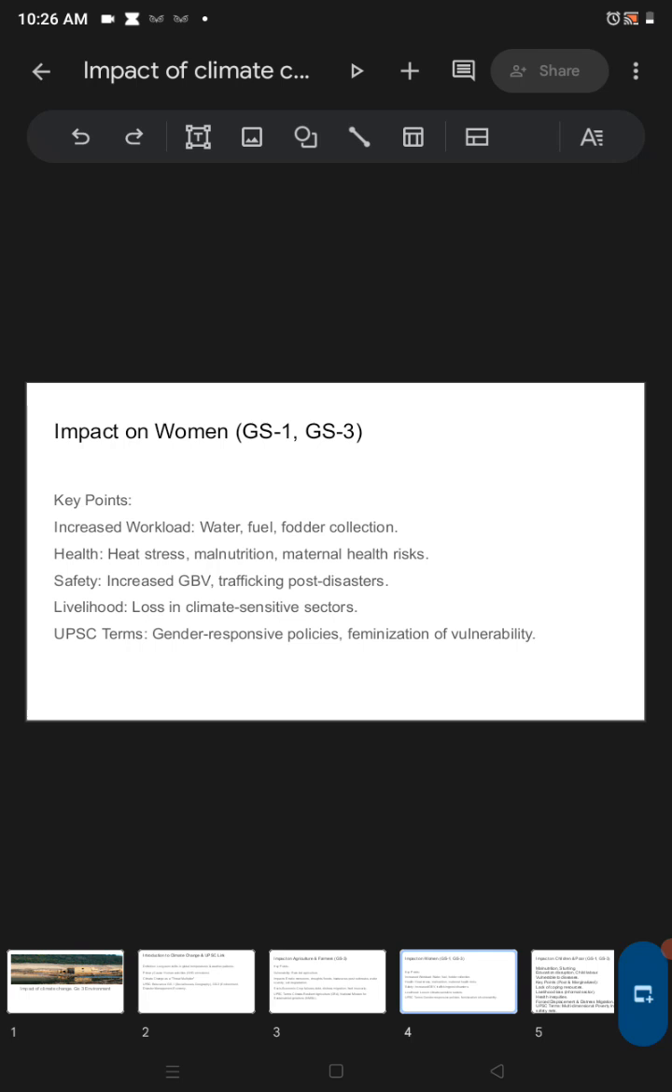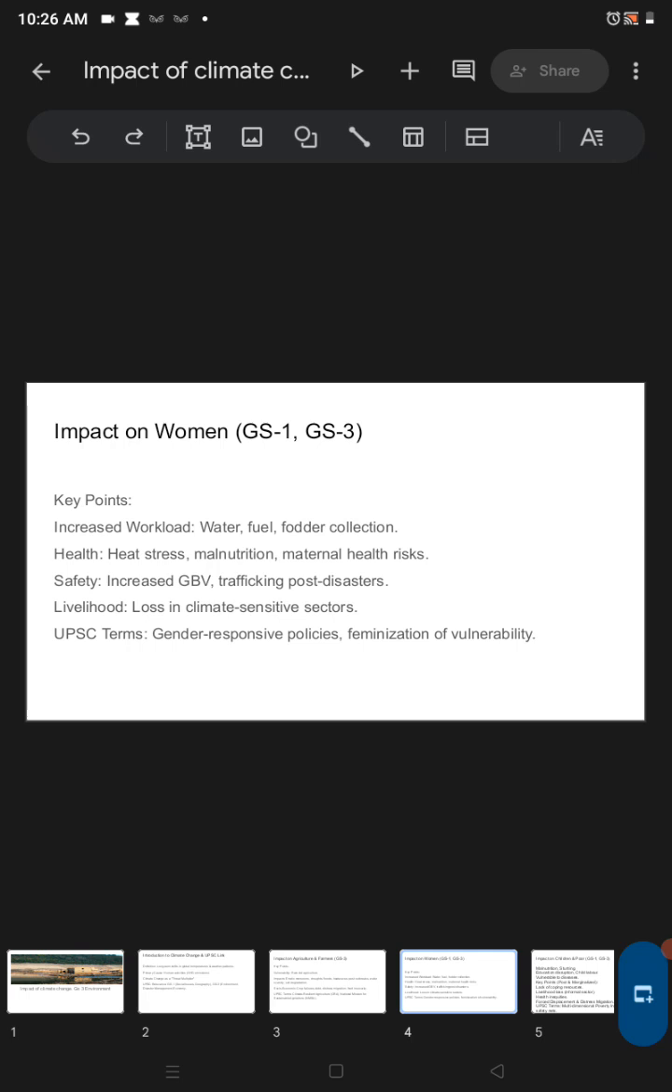And if they do this much tedious work, what will happen? Their health will be impacted. The heat, they face more stress and malnutrition because of poverty, and as I told, the crop failure, so there will be some kind of malnutrition, and also maternal health risks. If a pregnant woman works more, then there will be more risks for her.